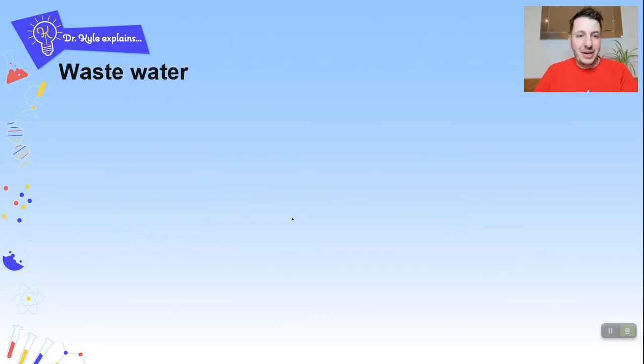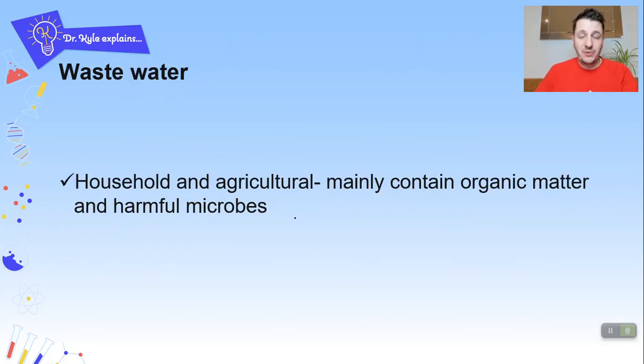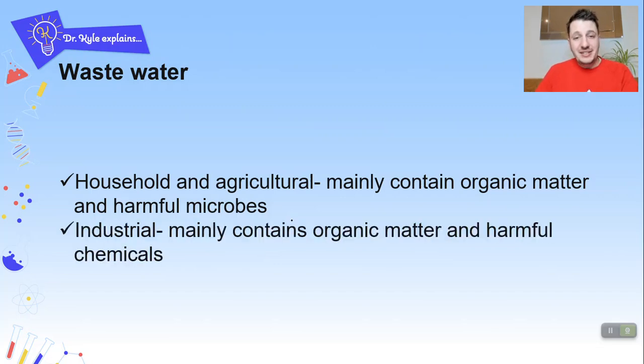Wastewater. Okay, so there are three types of wastewater. We've got household and agricultural, which mainly contain organic matter and harmful microbes. And then you've got industrial, and this contains organic matter and harmful chemicals. So how do we treat this wastewater? All of this wastewater ends up going into the sewers and it goes into your sewage treatment works.